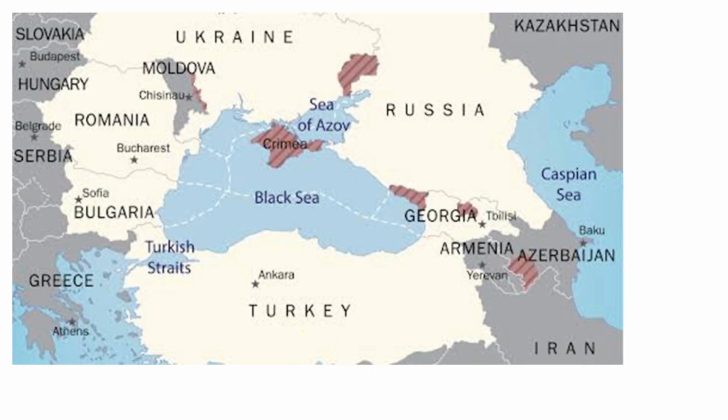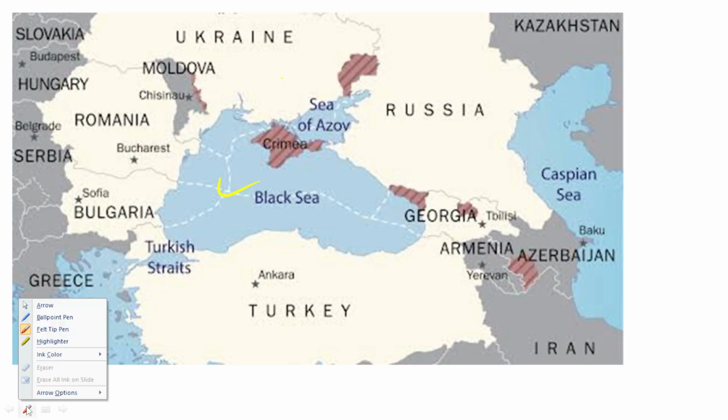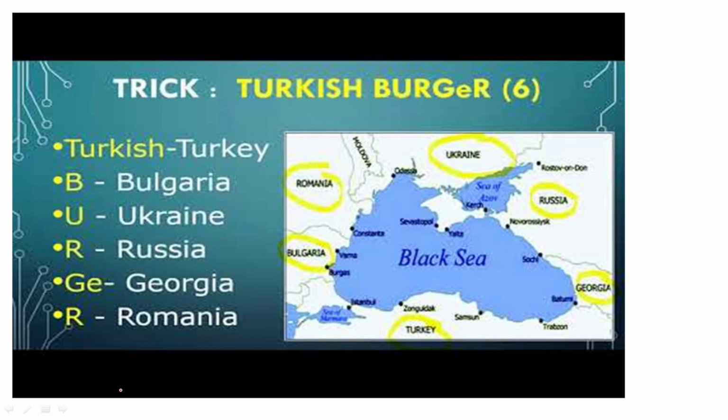So guys, first, let's have a look at the Black Sea. When we look at the Black Sea, you can see it's a large inland sea, which we need to remember. And we will see it is situated at the southeastern extremity of Europe. Apart from that, if we look at the bordering countries of the Black Sea, you can remember this with the mnemonic Turkish burger. You can go with the T for Turkey. We know that. So you can go with the burger like this.